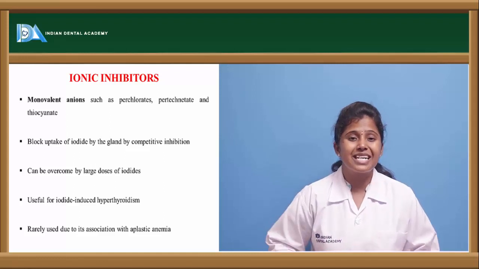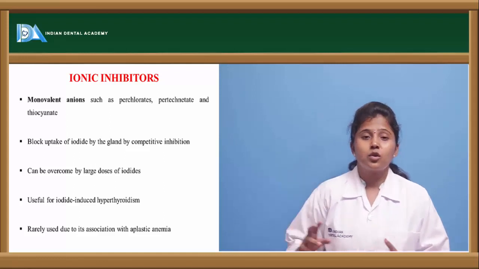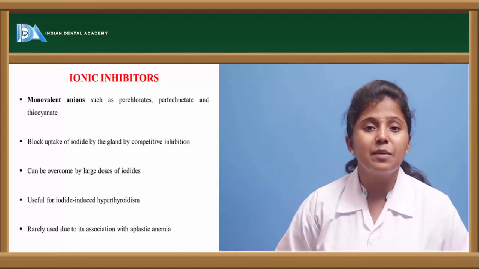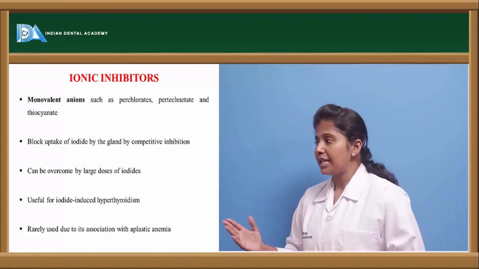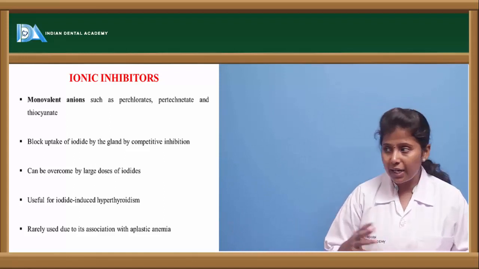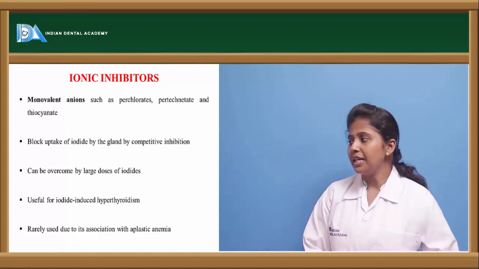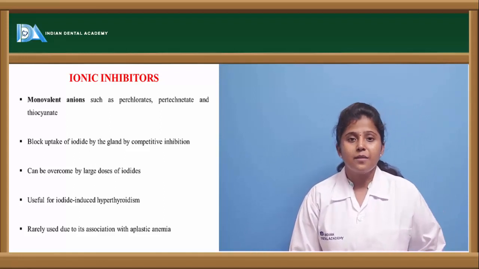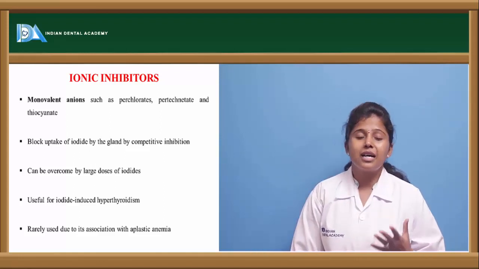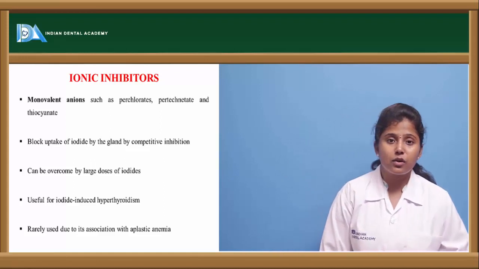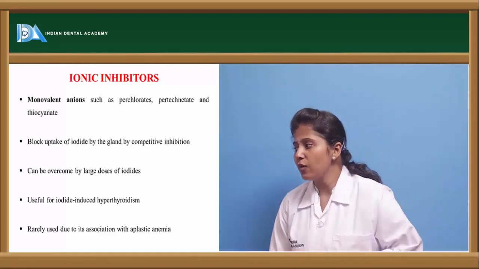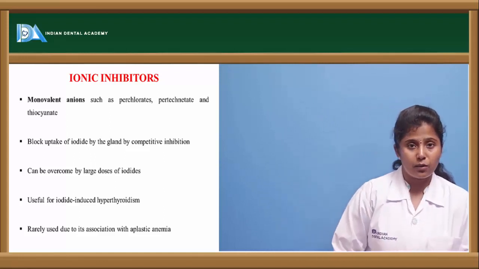These include perchlorates, SCN-, and nitrates, NO3-. These are monovalent ions, and they inhibit the iodine uptake mechanism. They can be overcome by large doses of iodides. Perchlorates can replace that mechanism, and they are useful for iodide-induced hyperthyroidism.